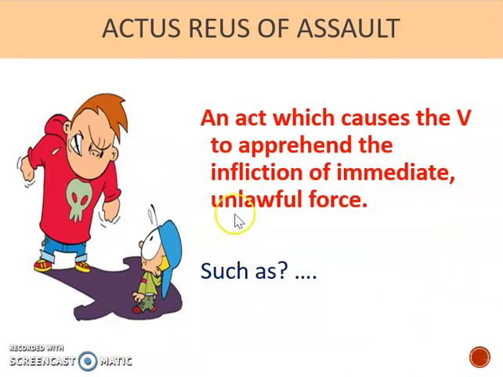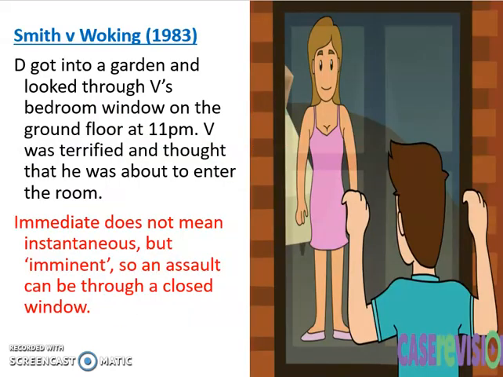Just skip back to a previous slide for a second, the actus reus one, just to point something out to you. So we've looked at the sort of actions which can amount to an assault. The actus reus also says that the act has to cause the victim to apprehend that force is going to be used immediately. So the courts have had to consider what that means. And we're going to look at the case on that, which is Smith and Woking.